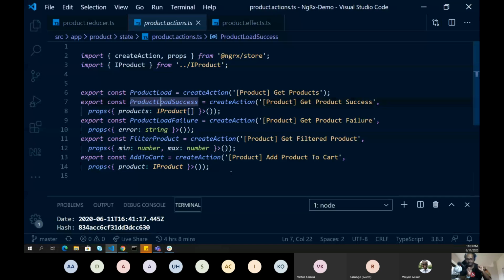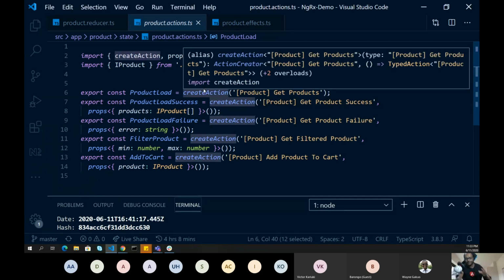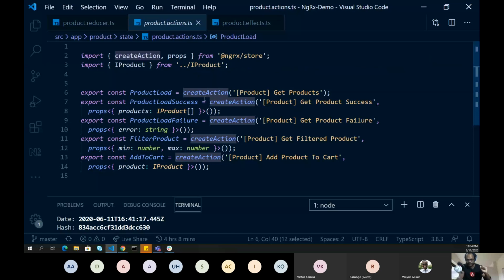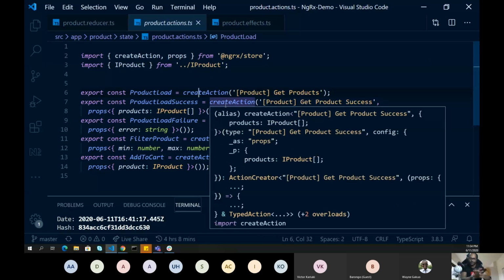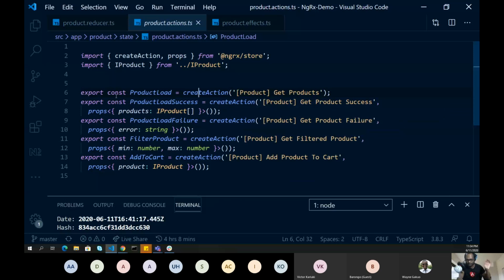The example which I'm showing right now is applicable for NGRX 8 and above, so NGRX 8 and 9 for sure, and once 10 is released, above 8, it's applicable. We have a function called createAction, also known as creator functions. As I said, there are multiple functions which are available. So to create a new action, what you will do is you will create a constant.